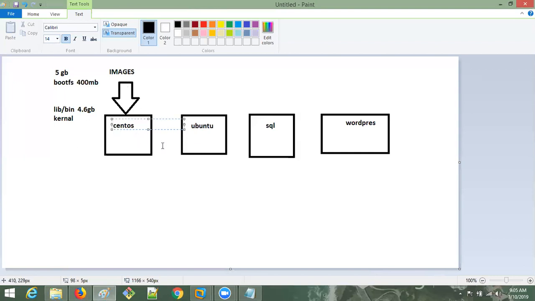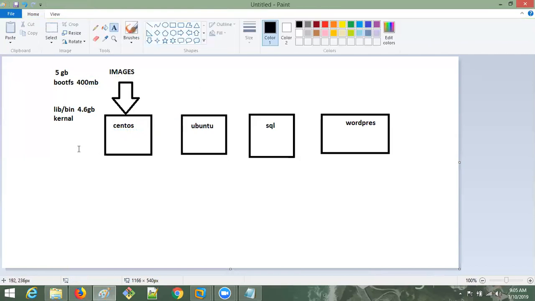With this CentOS image only, I can run 10 containers with the same image. Here I took 400 MB as an example, you will get less also. It depends. So like this it is going to take now.